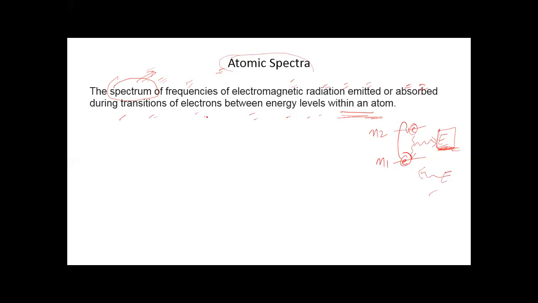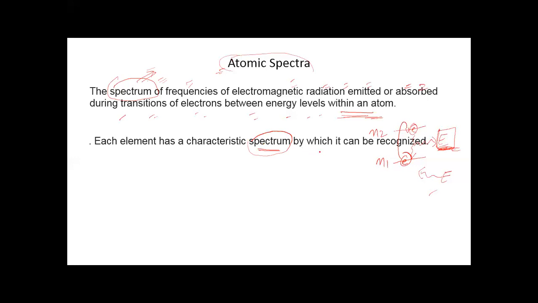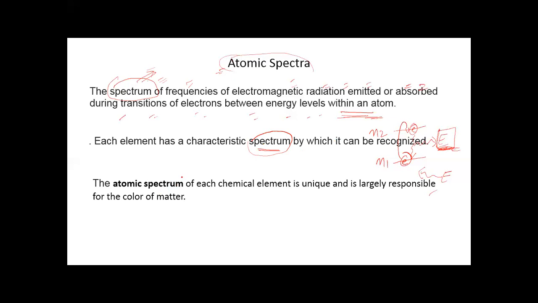So first, each element has a characteristic spectrum. The spectrum of each element is different. That is why it can be recognized. The atomic spectrum of each chemical element is unique. They are not similar. They are unique and largely responsible for the color of matter. This atomic spectra is also responsible for the color.